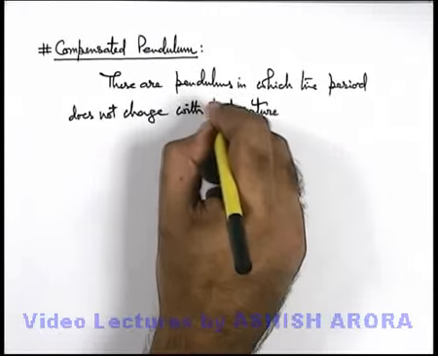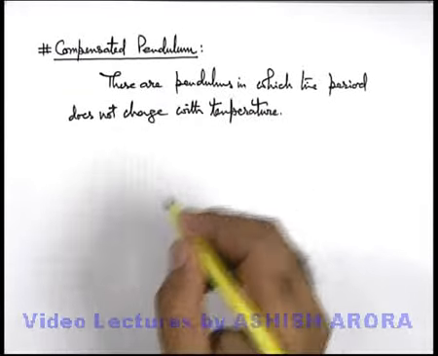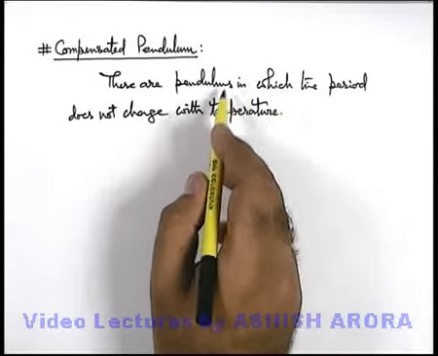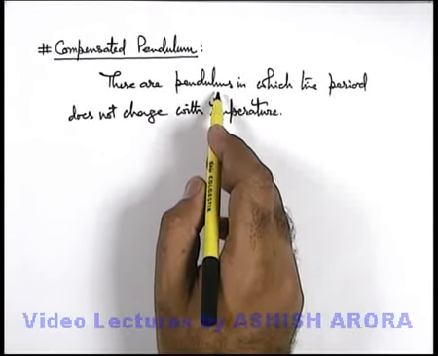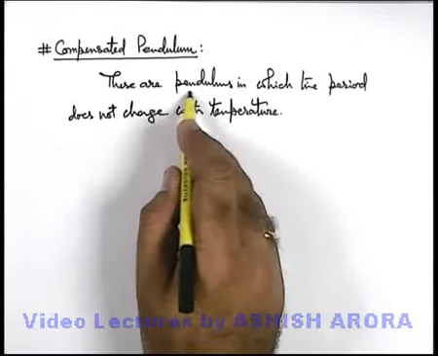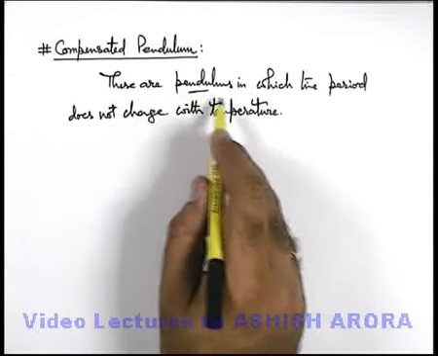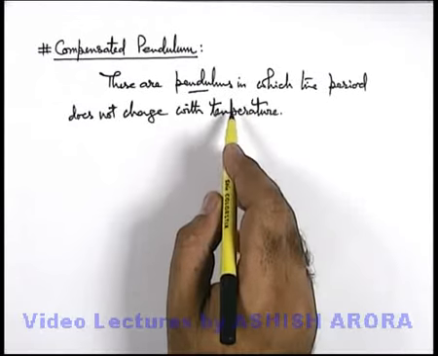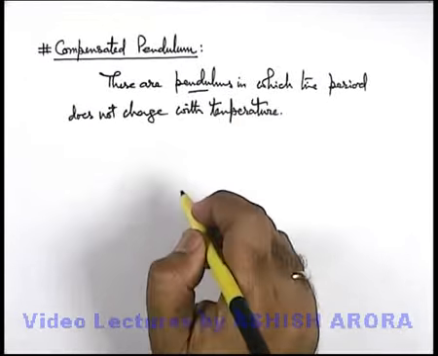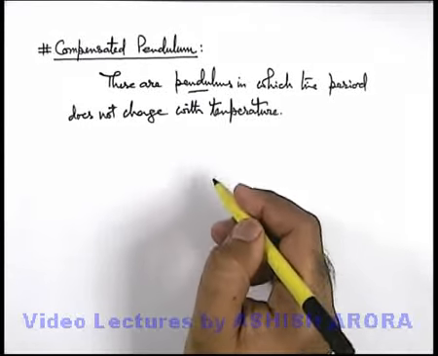You might be wondering how it would be possible, because if there is a pendulum, certainly its time period depends on its length, and if temperature changes, the length will change, so the time period must change. But there are some different kinds of geometrical structures which can be made in which the time period does not change with temperature. One or two I'm going to discuss here.